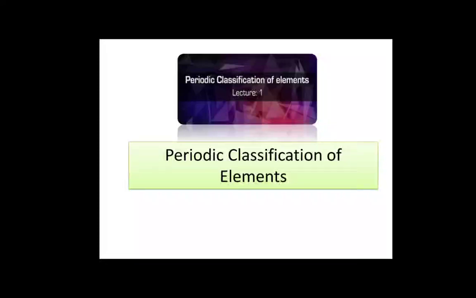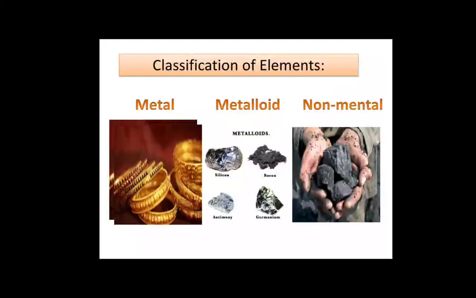Today we are going to study Standard 10 Science First, Chapter number 2, Periodic Classification of Elements. You know that in the initial classification, elements were classified into the groups of metals and non-metals. Later on, another class of elements called metalloids was noticed. Today, 118 elements are known to the scientific world.